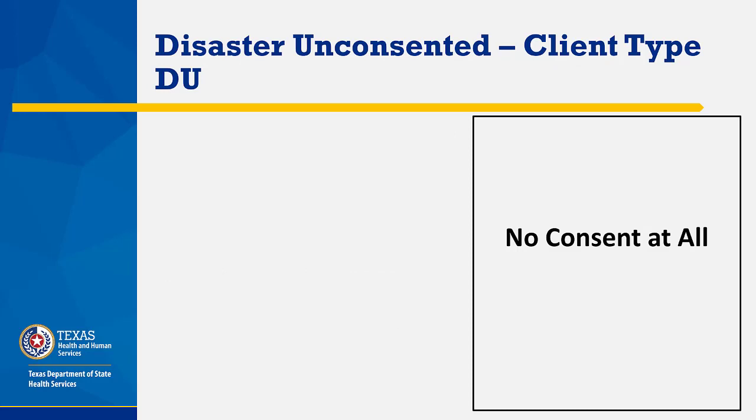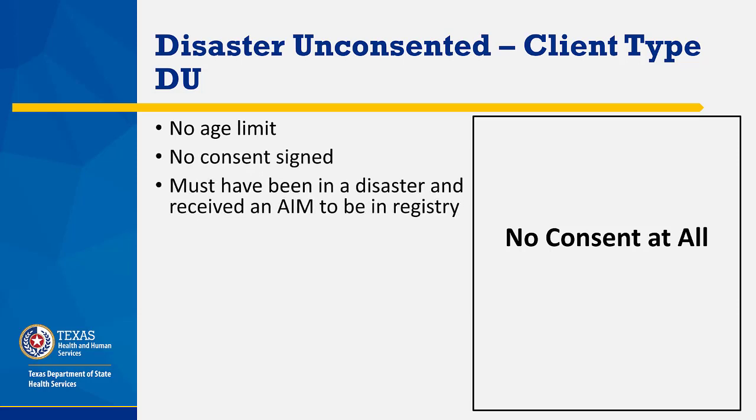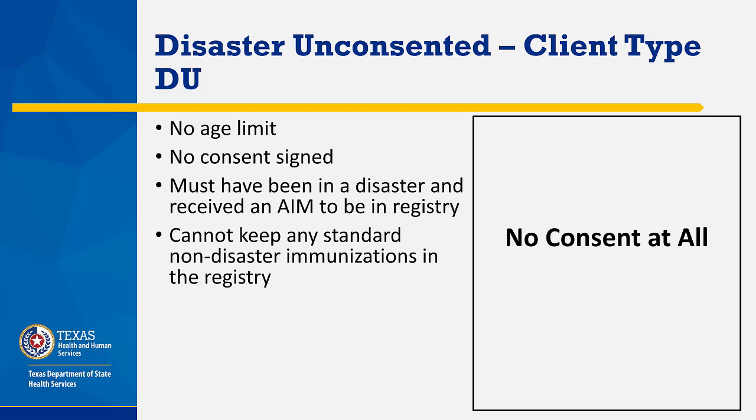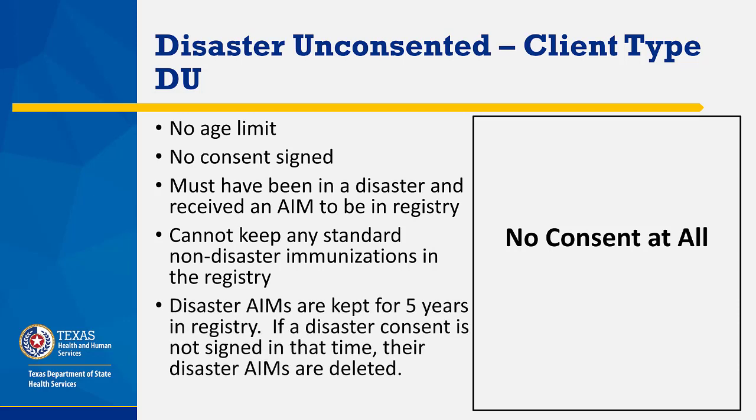The disaster unconsented client type is type DU. There is no age limit to client type DU. No consent was signed by the client. This type of client must have been in a disaster and received an AIM to be in the registry. Since a standard consent was not signed, they cannot keep any standard non-disaster immunization in the registry, and disaster AIMs are kept for 5 years in the registry. If a disaster consent is not signed within that time, their disaster AIMs are deleted at the end of 5 years.